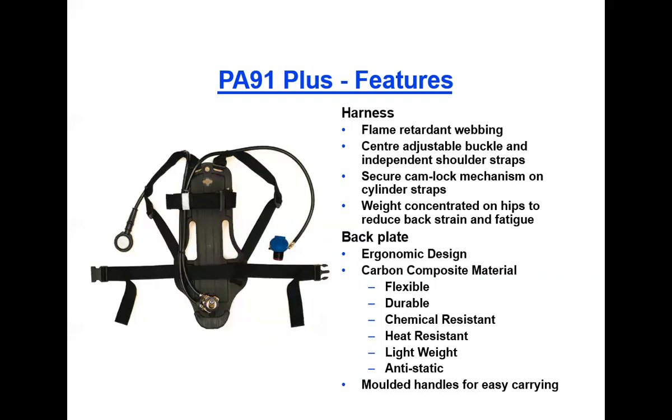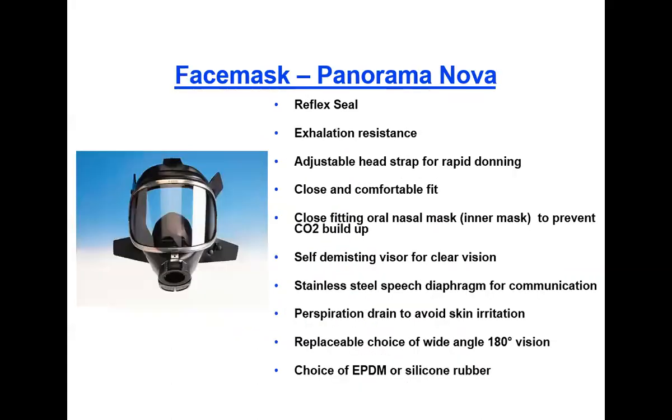Then the backplate features, that is ergonomically designed carbon composite materials. Due to this carbon composite material, they are flexible, durable, chemical resistant, heat resistant, lightweight, and anti-static also. So static charge is nullified with the help of this carbon composite material. So these are the various good features of this carbon composite material. Then molded handles for easy carrying. These are the different features of these components.